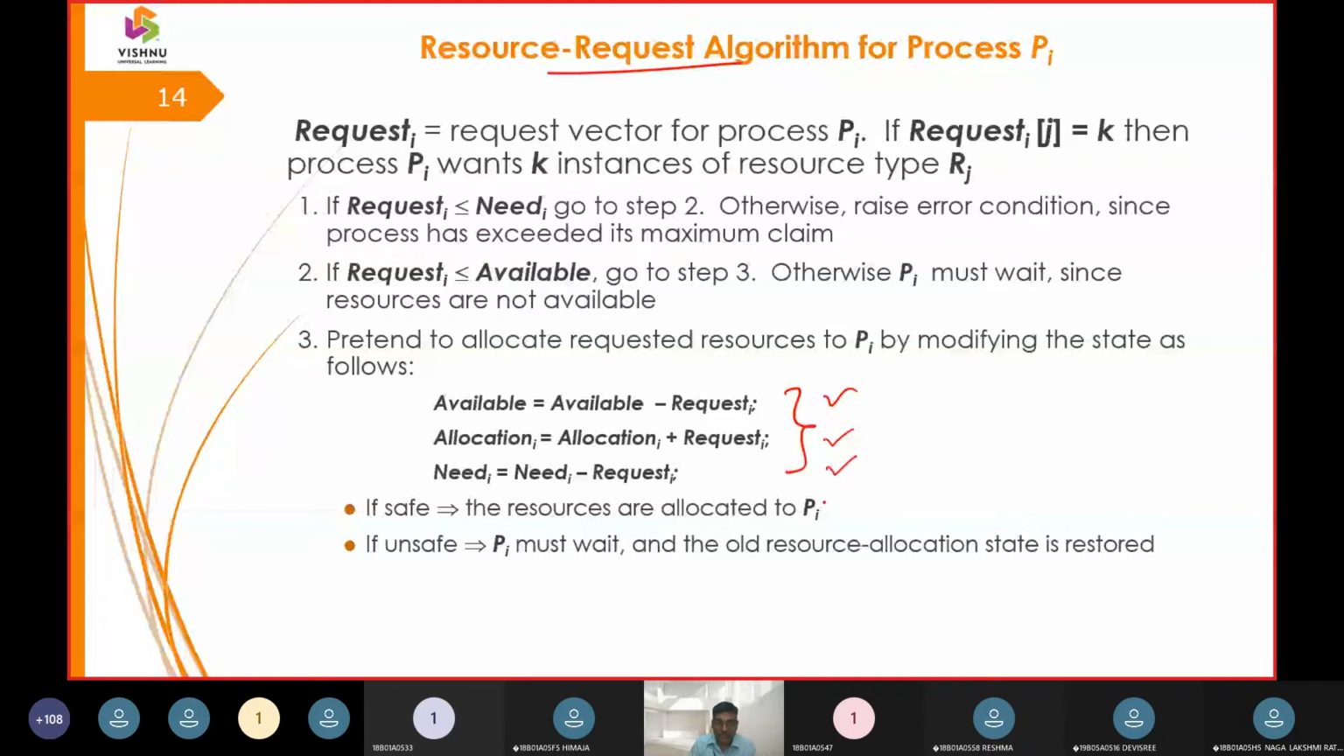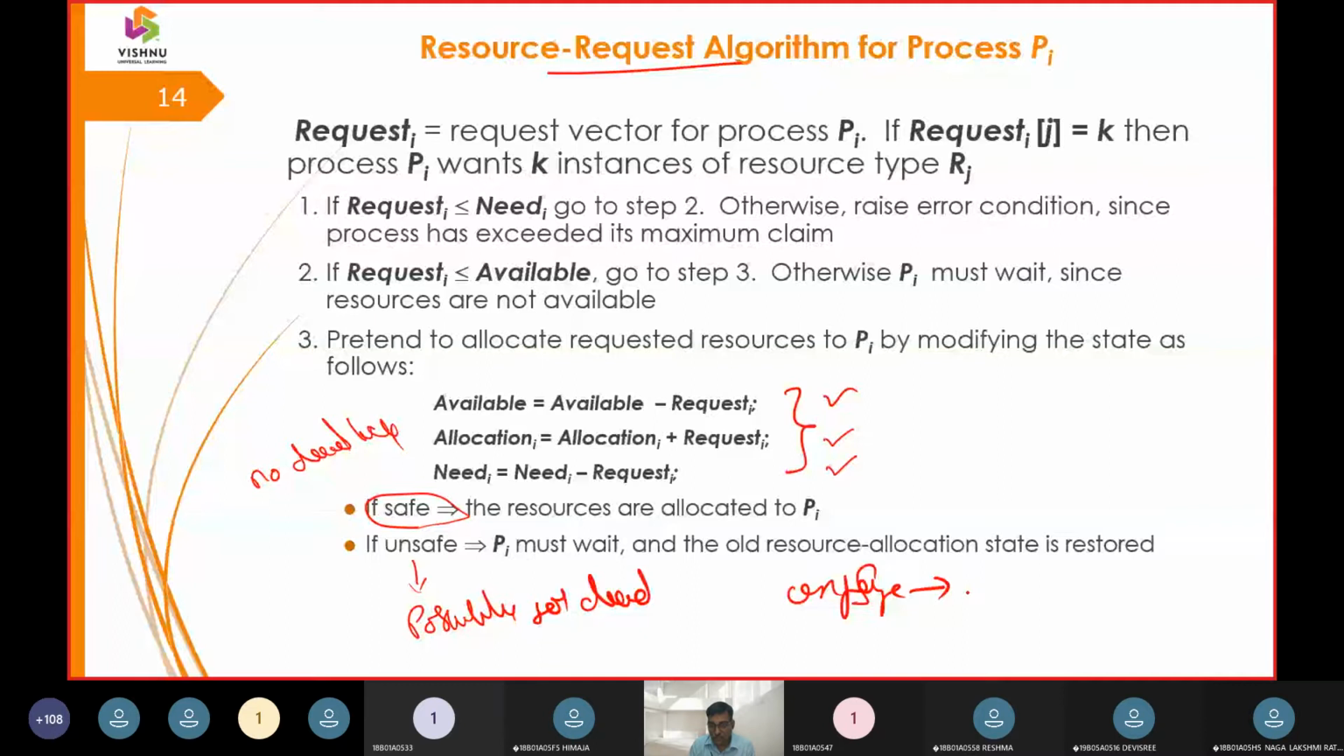Available is equal to available minus request, allocation is equal to allocation plus request, need is equal to need minus request. If all these conditions are fulfilled, then we can say it is a safe state. If it is in a safe state, then there is no deadlock. If it is in an unsafe state, then there is some possibility of deadlock. So altogether, we can convert from the unsafe state to the safe state.